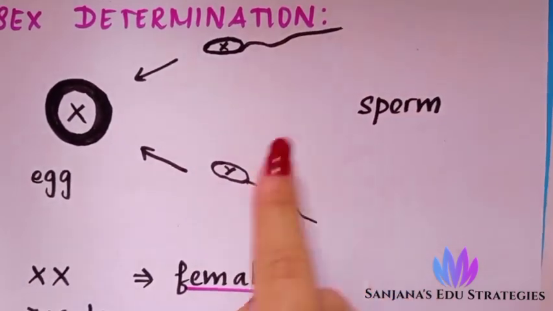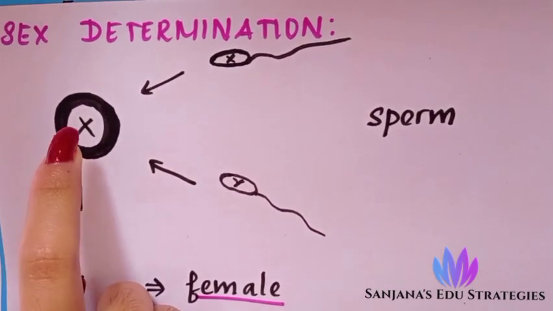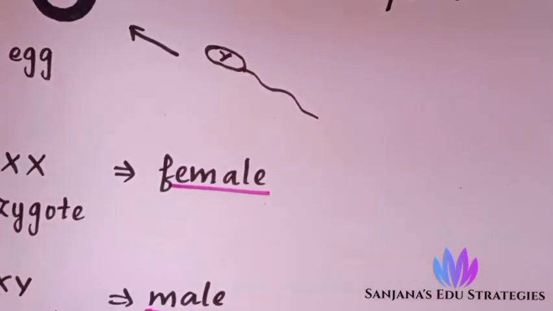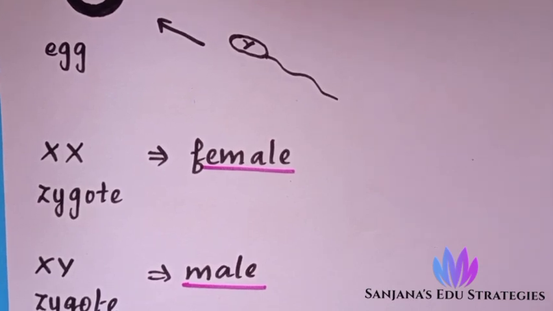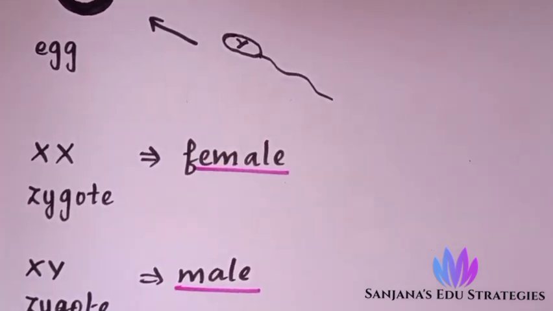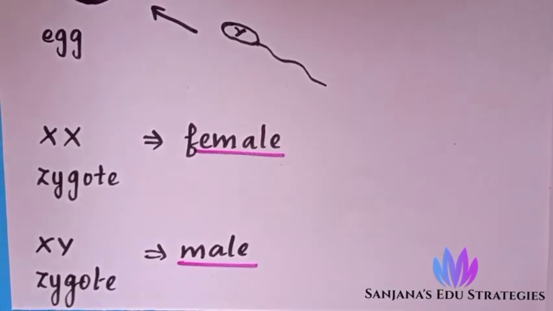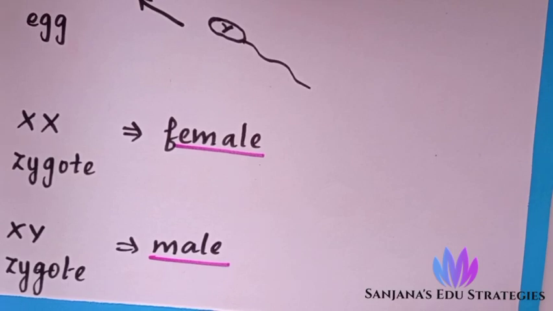If the sperm contains Y chromosome and it fuses with the egg which has X chromosome, X and Y will be formed. Then the child will be male. Male offspring will be formed. So this is how we determine the sex of offspring using the 23rd chromosomes. Next we'll see about genes in detail.